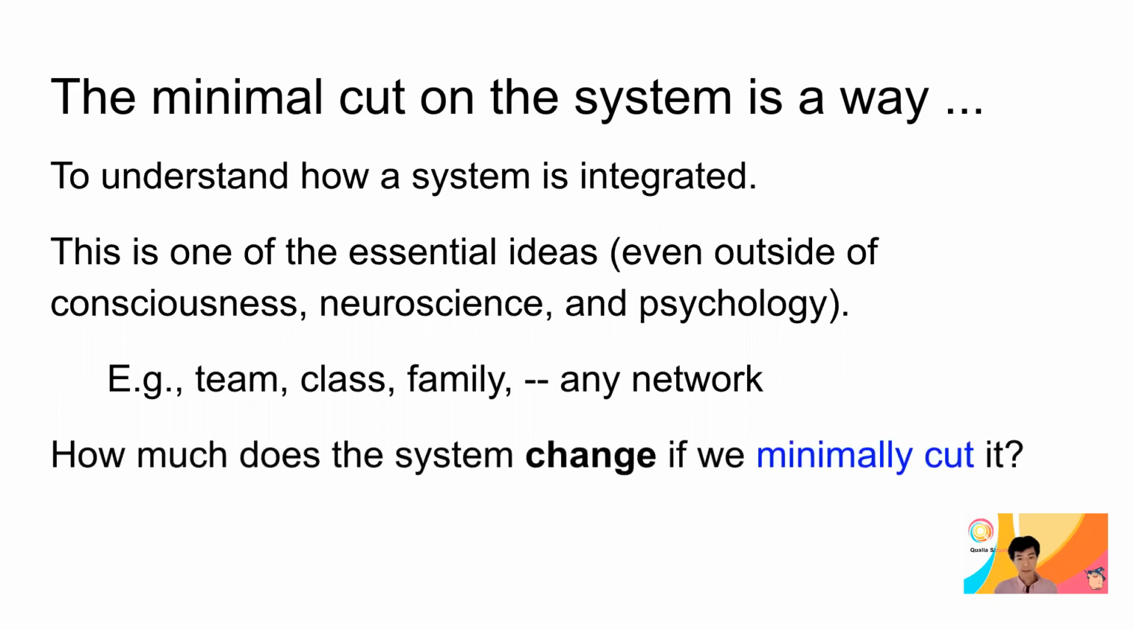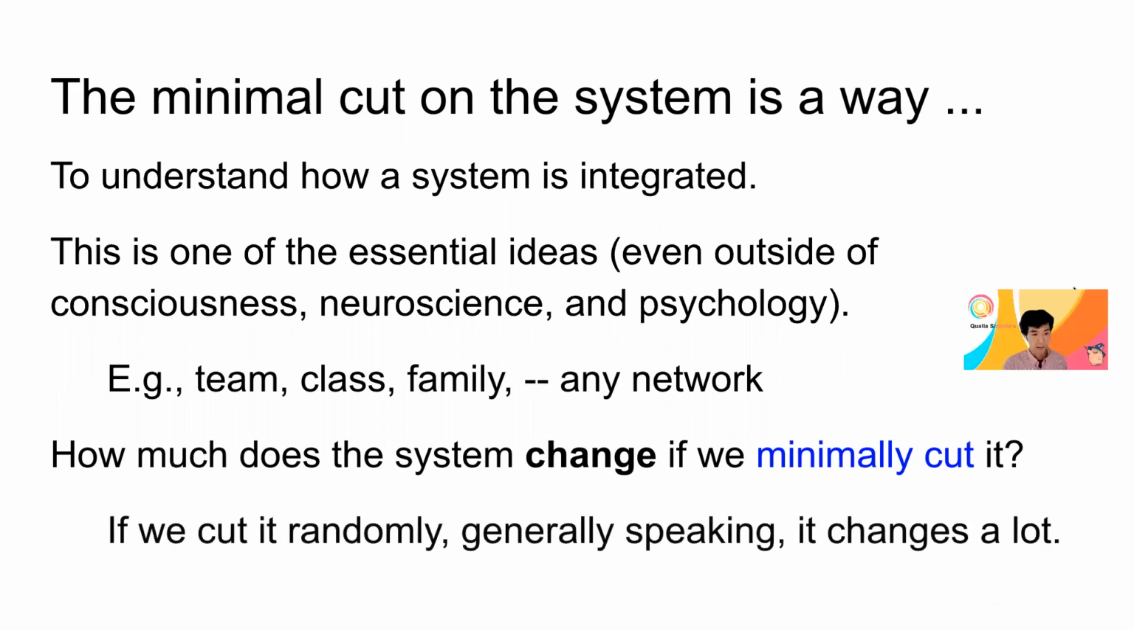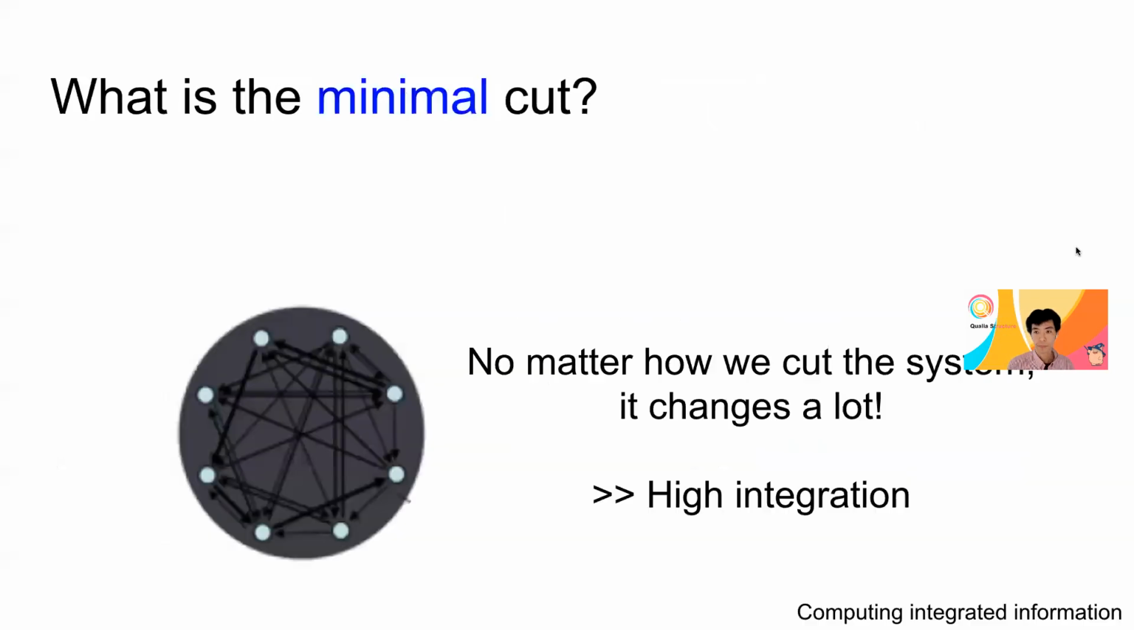So how much does the system change if we minimally cut it? That's the question, right? And to find a way to define the minimum cut, that's the question. In general, if we cut the system randomly, then generally speaking, the system changes a lot. But that's not the way we want to test. It's through the identification of the weakest link. That's the summary.